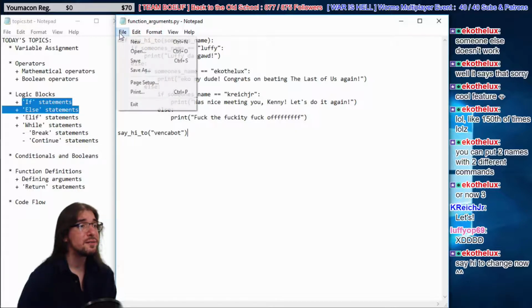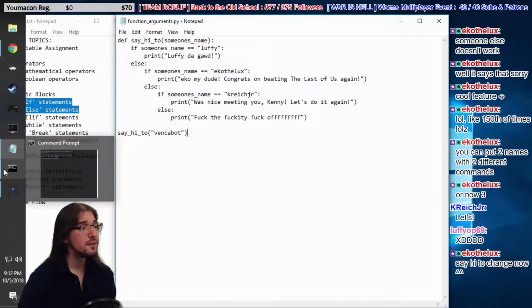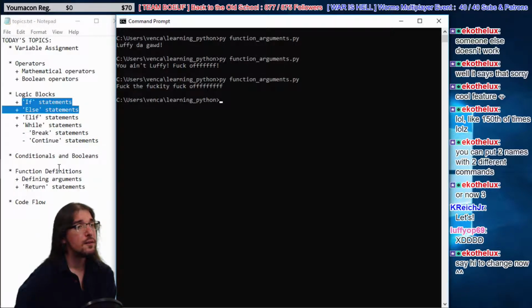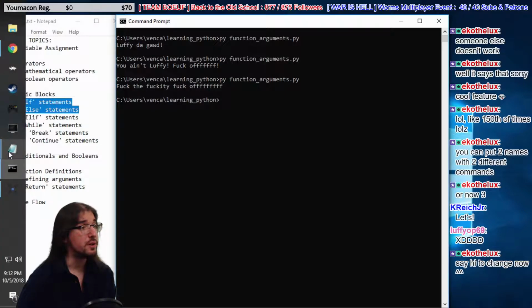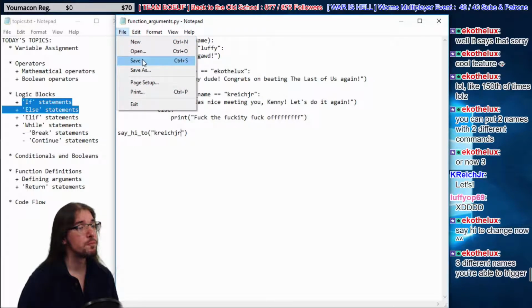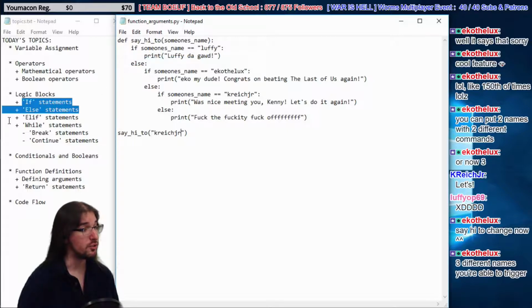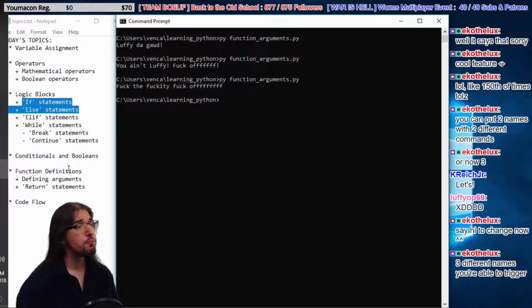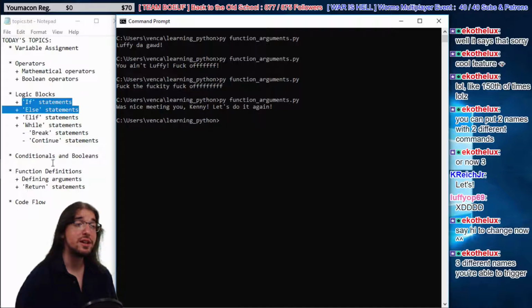Let's try this, guys. So I'm putting in Vencabot first. All right, it says fuck the fuckity fuck off. Wow, that's pretty vulgar. Who would program that? What an asshole. Let's try K. Reich Jr. Exactly, Echo. We can trigger 3 different names now. Hey, it was nice meeting you. So we got Kenny's message now, right?